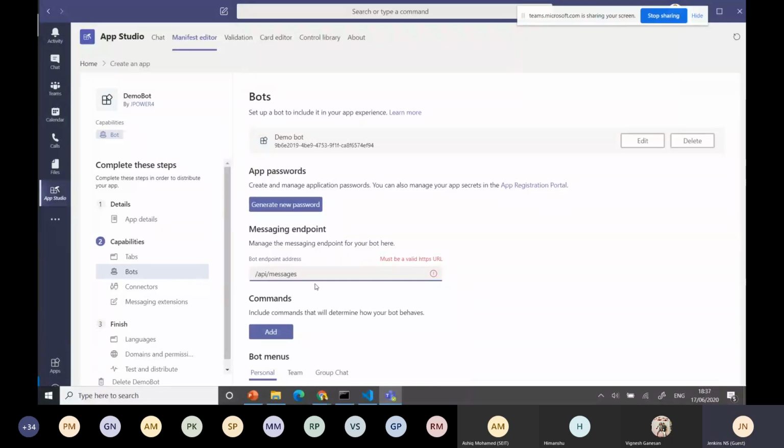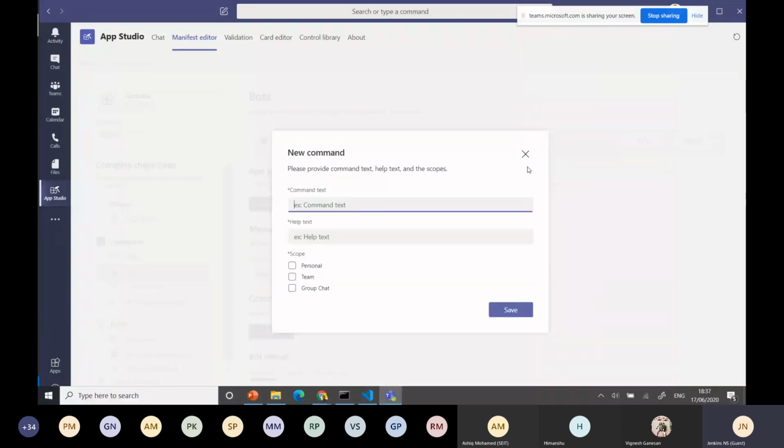Here you can provide your URL where the message extension is. For example, jenkins.azurewebsites.net. Like that, you can provide the endpoint. Whichever endpoint you want, and if you want to add some command, you can add it like this. All these things you can also do from the code. Both approaches work. If you are using the element generator, then it will create it for you dynamically.